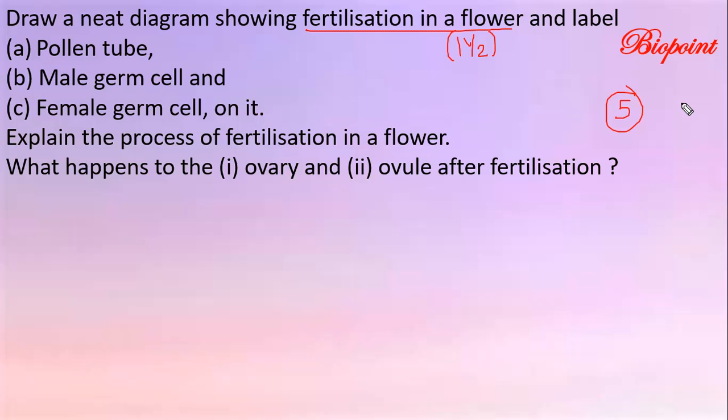Now, labeling. For this diagram, they have asked you to label only 3 parts. You will get half a mark each if you label the pollen tube, the male germ cell and the female germ cell. Please don't label any other parts and confuse the examiner with the whole labeling.